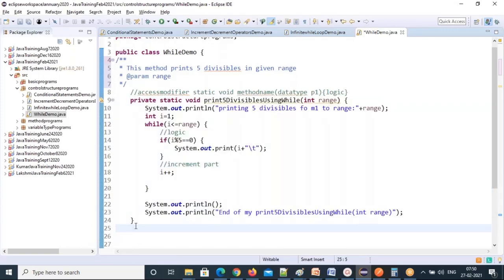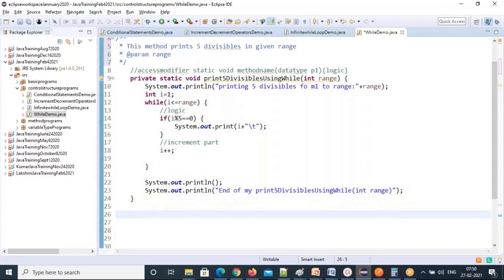Every method's purpose is different. That's why we'll create a different method. And all logics you cannot write in one method. That's not a good idea, right? Every method's logic is different. Now, I want to print even numbers or odd numbers. So these are two programs, okay? Two programs we need to do. One you do, I'll do another one, okay? So I need to print, remember the concept, even numbers in a given range. How can you print? Or I want to print odd numbers. How can you print?